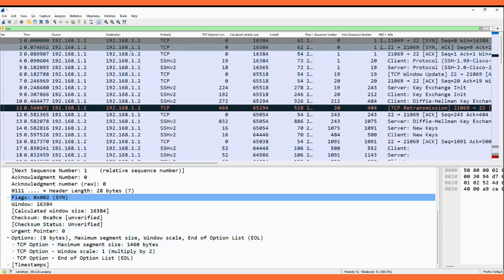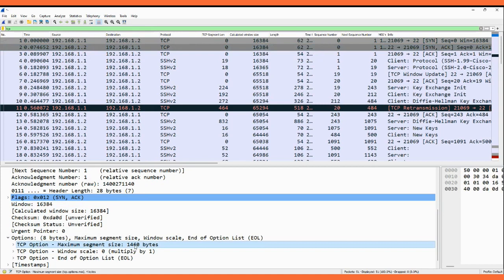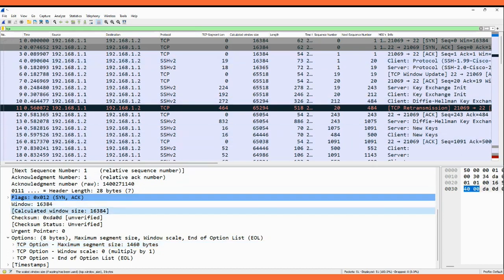Similarly, from the 1.2 side, the SYN-ACK packet is also saying window 16384, and the scale factor is 0, multiplied by 1. Maximum segment size is 1460. These are the things required to calculate the TCP throughput, which we have to check. I have put the column here. What I've done is click on the calculated window size, and after that I have done apply as a column.